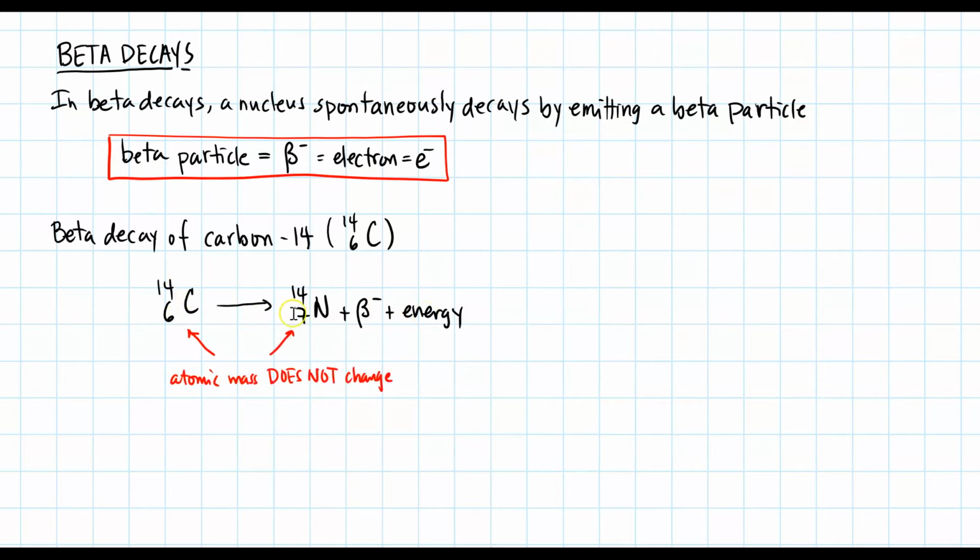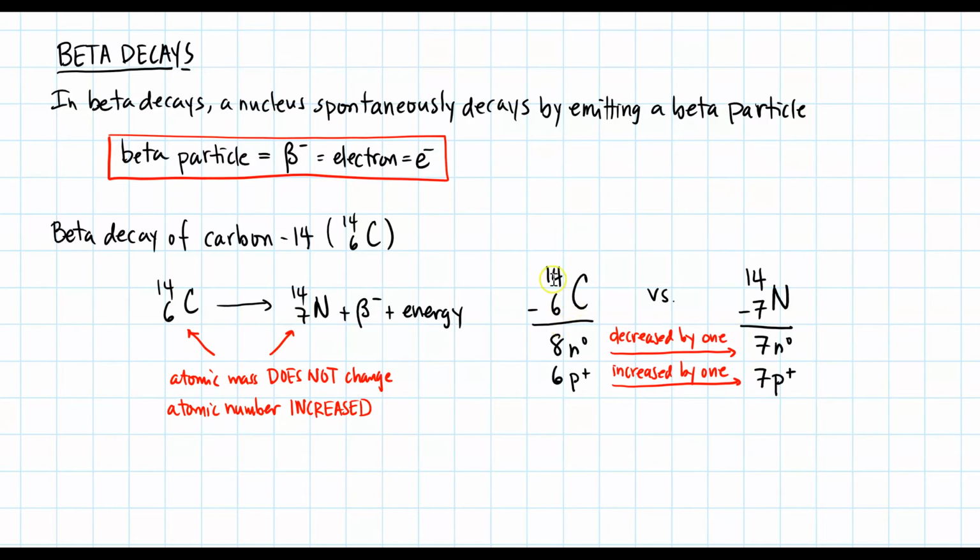So comparing these two nuclei, you could see that both of them have atomic masses of 14. In other words, the atomic mass does not change. On the other hand, if you look at the atomic number, it went from 6 to 7. So the atomic number increased by 1. So if we look at the details, carbon-14 has 8 neutrons, 6 protons.